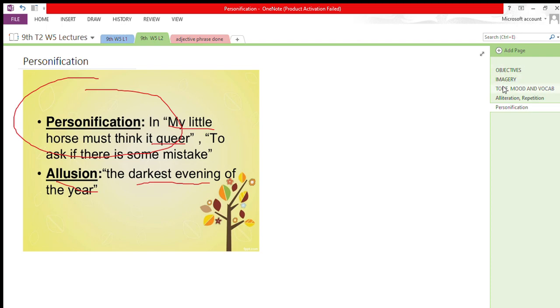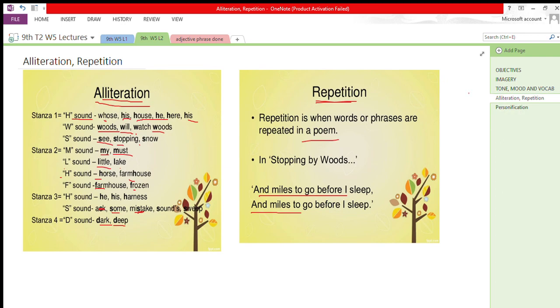So this is the example of alliteration, repetition, and personification. Now, what is personified in the poem? The horse is personified as it is given the qualities of a human being. Alliteration is the repetition of the consonant sound in many lines in the poem.